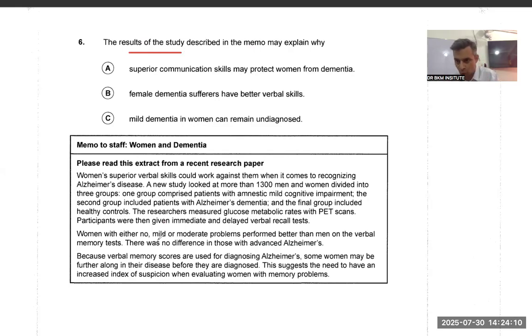Women with either no, mild, or moderate problems performed better than men on the verbal memory test. There was no difference in those with advanced disease. This is the conclusion of the study, that women performed better. Which women? Mild, moderate, or no problems. They performed well as compared to men. So there is a comparison. Now this is my degree, second degree, good, better, best. This is important for me.